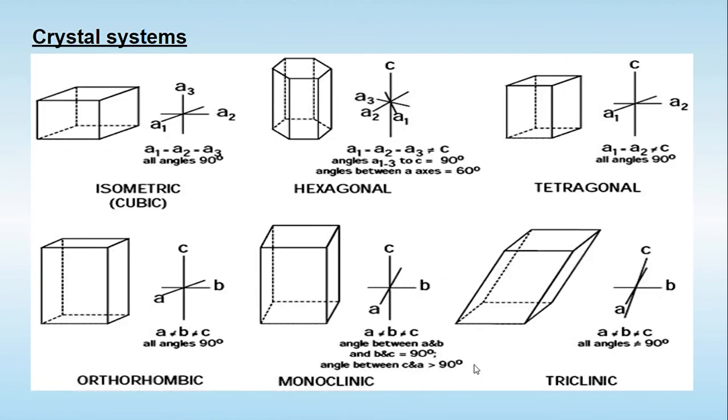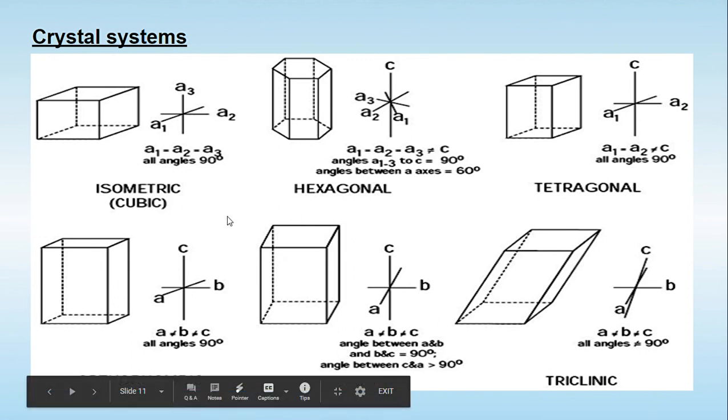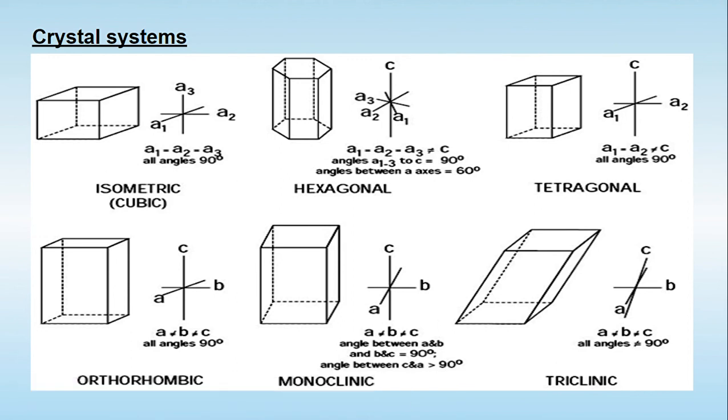Now, due to these different parameters of the unit cells, different types of crystal systems exist in the world, that are shown in this slide. That is, six types of systems exist in the world. The first one is called isometric, another one hexagonal, the next one is tetragonal, another one is orthorhombic, the next one shown in the diagram is monoclinic, and the triclinic. In all of these six systems, you find that the axial lengths vary, and apart from that, the axial angles also vary, and this leads to the generation of the different crystal systems.